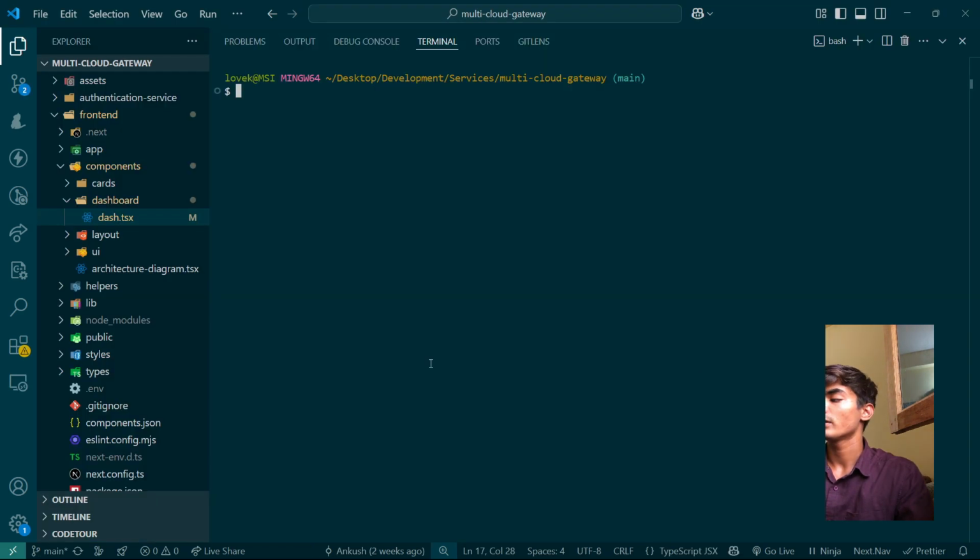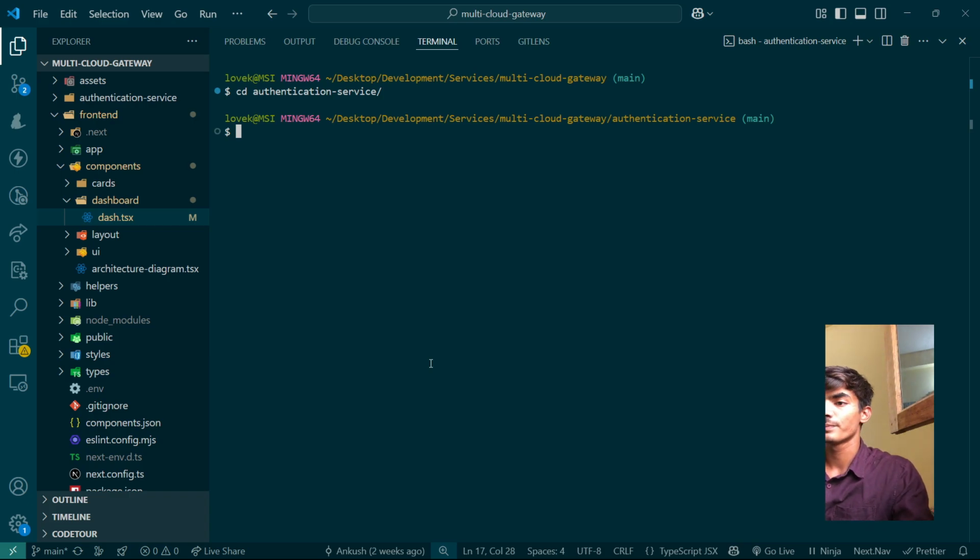Okay. Then we are going to start our authentication service. Then we'll go to authentication service, and then we'll write yarn dev, which will start a server, which will start our authentication service. Then we'll start our main server right now.